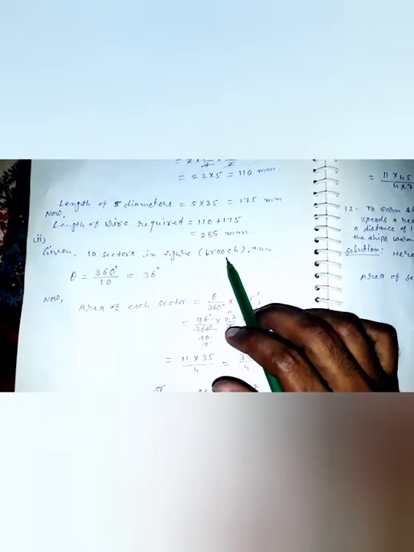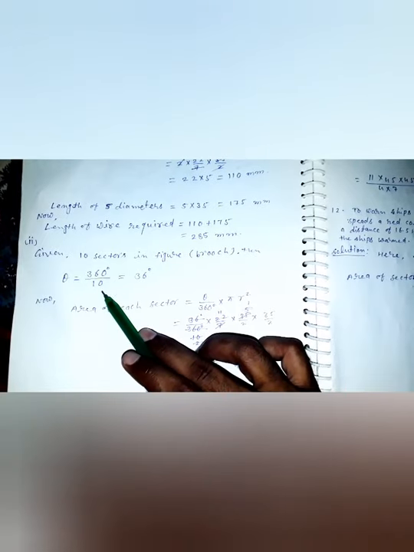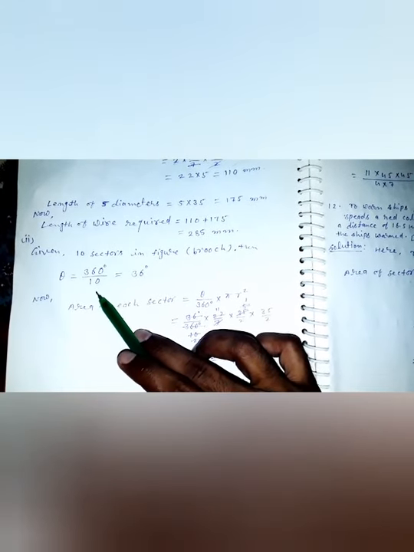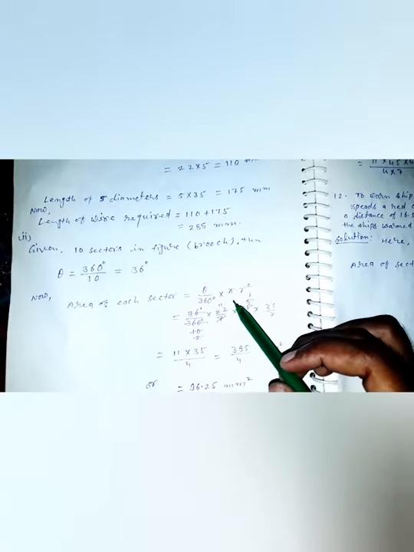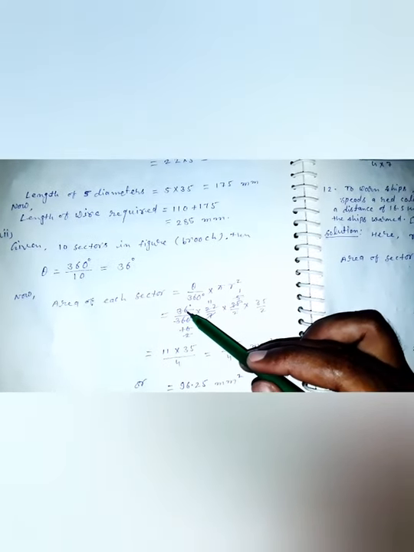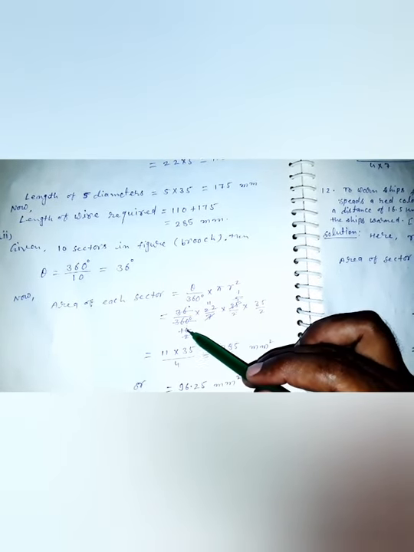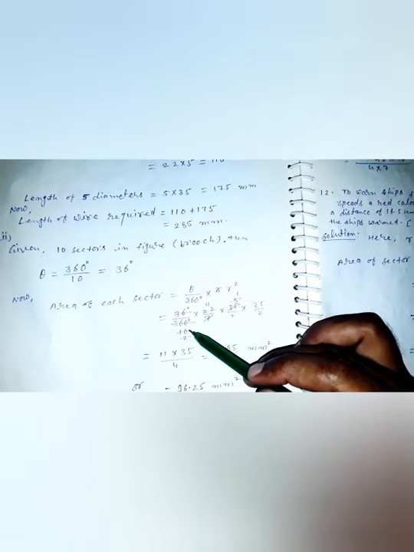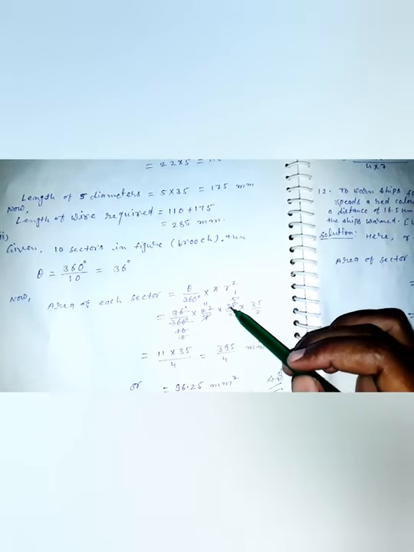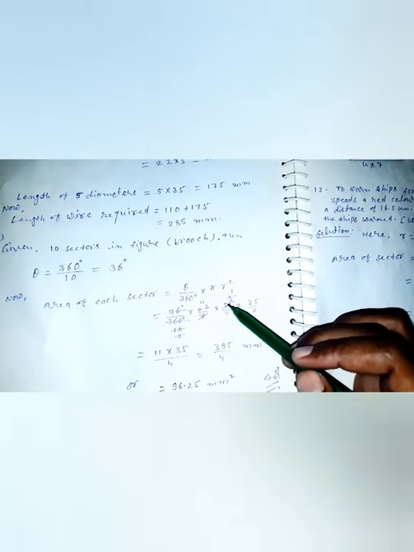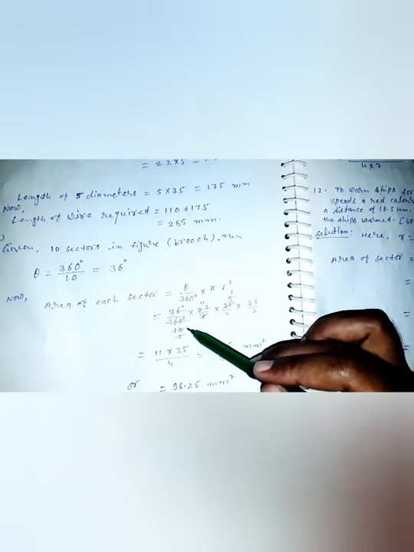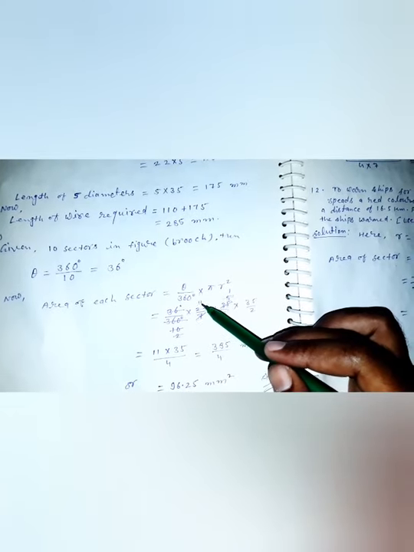Second, there are 10 sectors in the figure of the brooch. Then the angle is 360 upon 10, divided into 10 equal parts, so this is 36 degrees. The area of each sector is theta upon 360 into pi r squared. So divide here, this is 10 times. 5 7s divided this value 5 times. 5 2s are 10 and 5 1s are 5, or 2. 11 is 22.